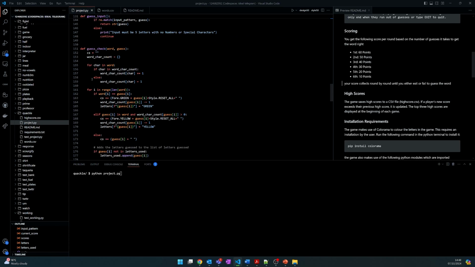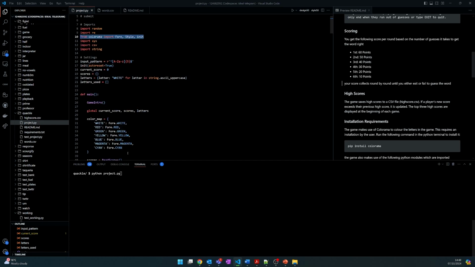Now, I've added some things into this game that you probably don't see in other Wordle games, like a hint. So if you are not on your first or second guess, so if it's your third guess, you can start asking for a hint. You have a maximum of 2 hints per round. So what I'm going to do, let's just start this and we'll go ahead and try it.